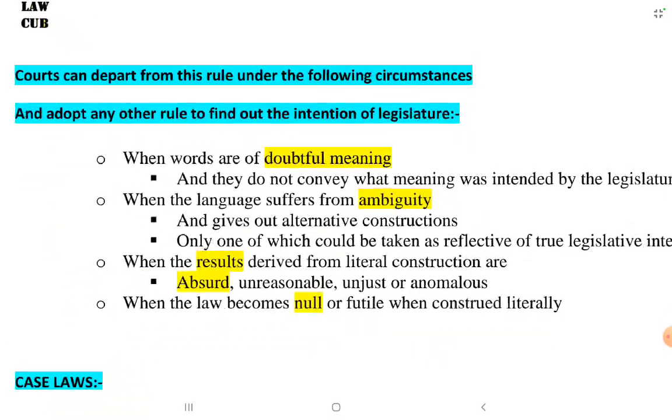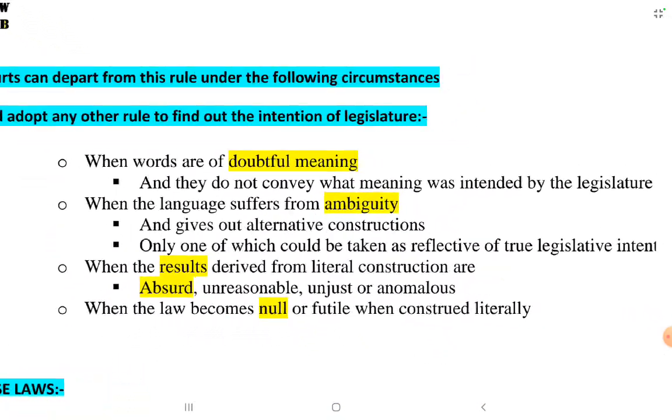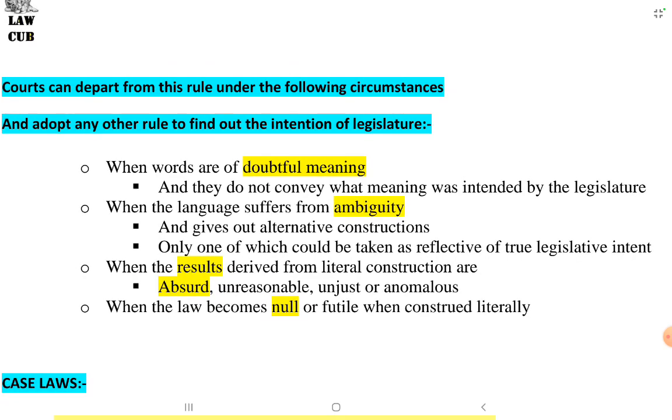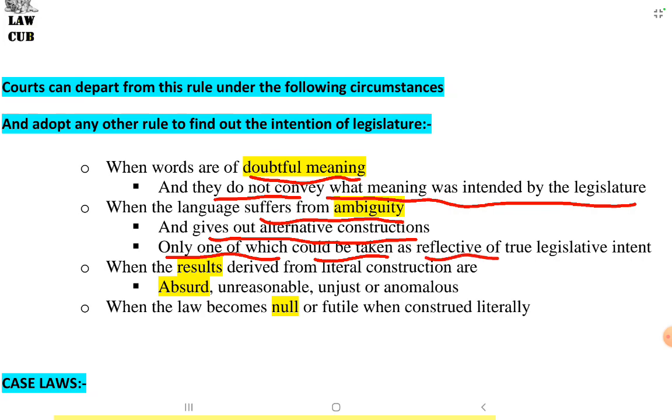In what circumstances can the court depart from this rule? When the words are of doubtful meaning and do not convey what meaning was intended by the legislature, or when the language suffers ambiguity and gives out alternative constructions, only one of which could be taken as reflective of true legislative intent, or when the results derived from literal construction are absurd, unreasonable, unjust, or anomalous, or when the